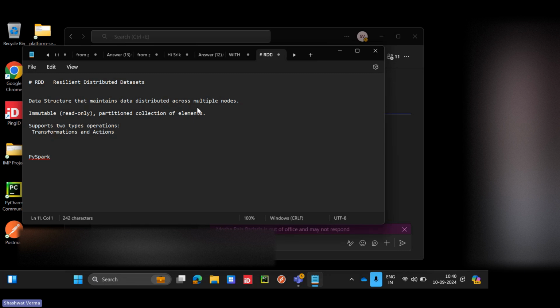So what is the difference between transformations and actions? A transformation will result in a transformed RDD. It will return back an RDD only.